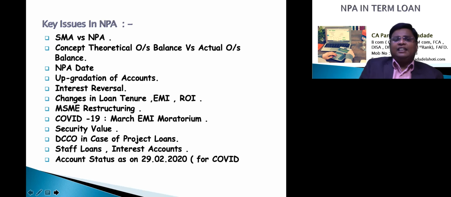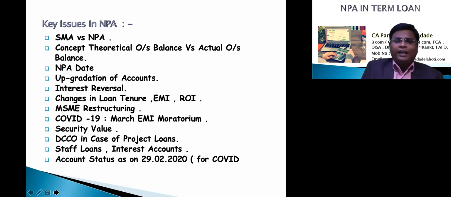If any changes are done by the bank manager in the loan account, then that account has to be classified one step down, meaning that a standard account has to be stepped down to a substandard account. And these changes have to be done only in the case of financial difficulty of the borrower. If the accounts are in the MSME category, we have to see the MSME circular. If this MSME restructuring is done, then the asset downgradation will not be there.